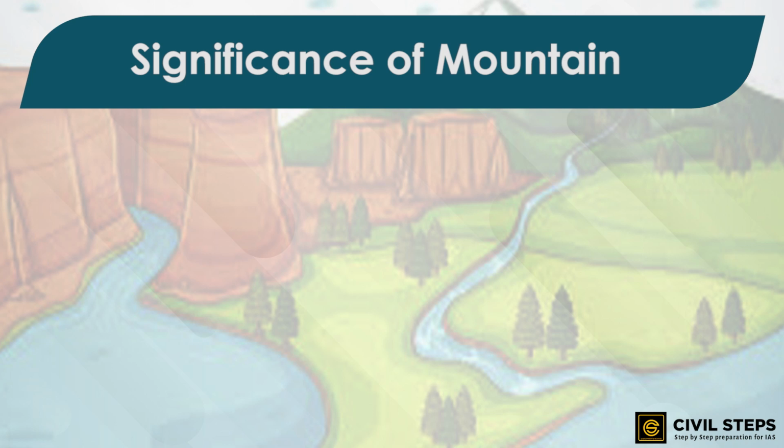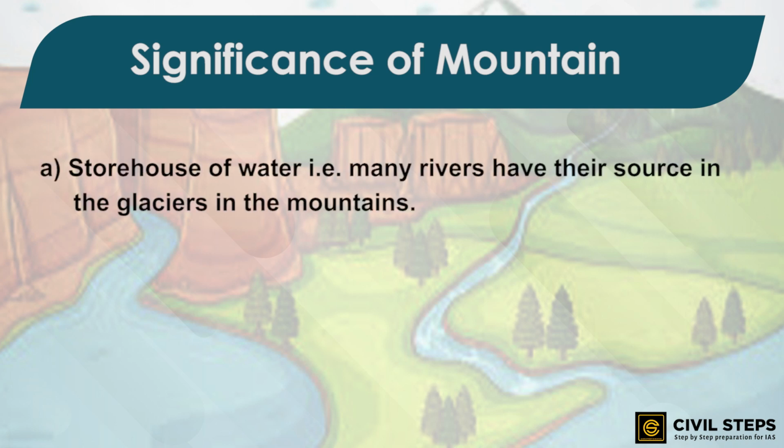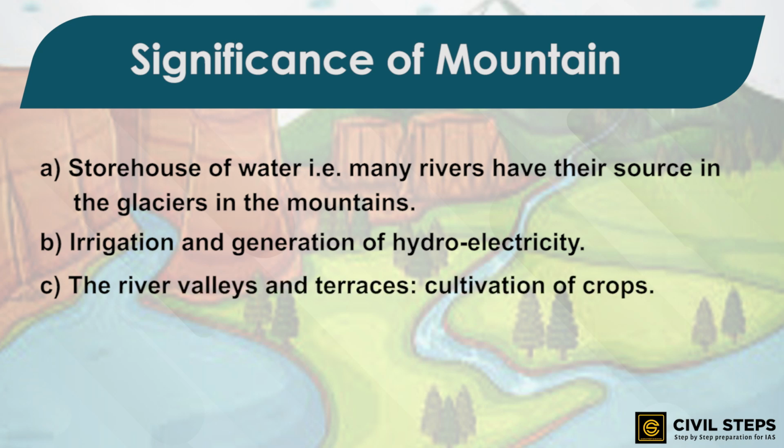There are many reasons. First, they are a storehouse of water. In other words, many rivers have their source in the glaciers in the mountains. Also, the river valleys and the terraces are ideal for the cultivation of crops.